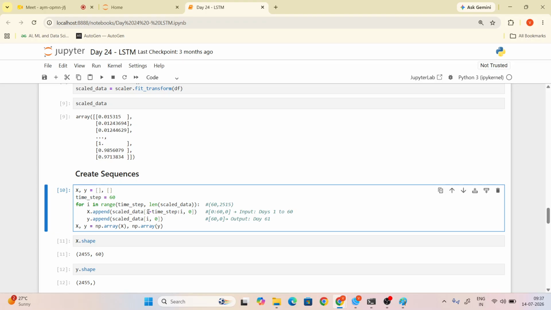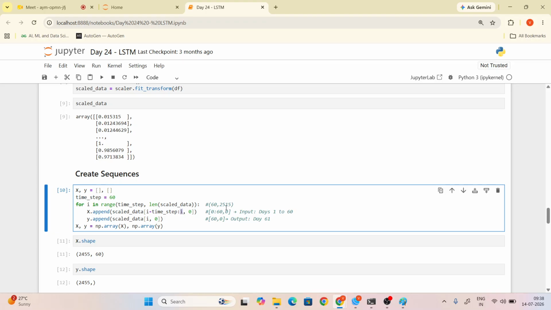Now see here, what is i now, guys? i is 60, 61, 62. Right now i is 60. What is the time step here? 60. 60 minus 60, what is the answer? 0.